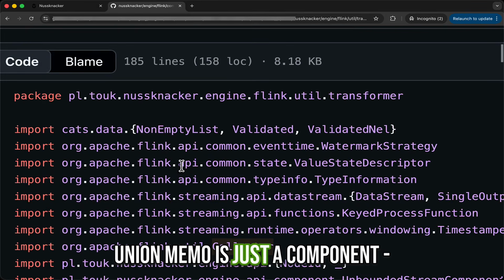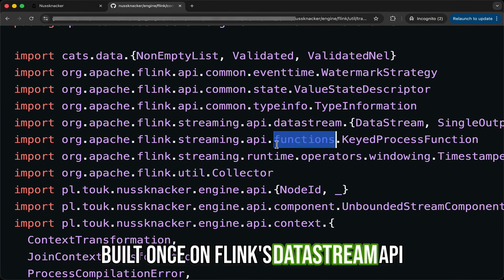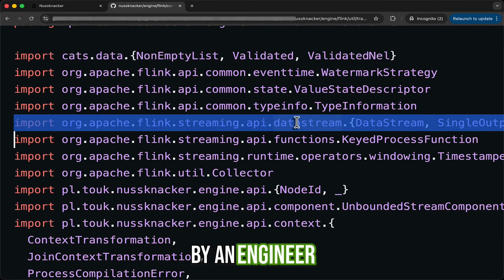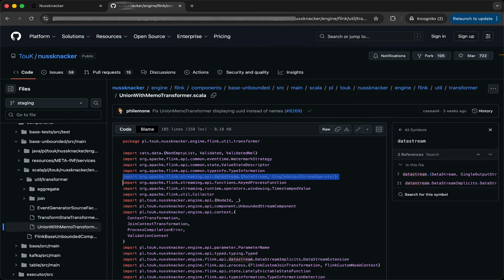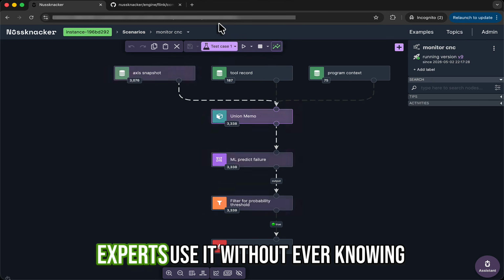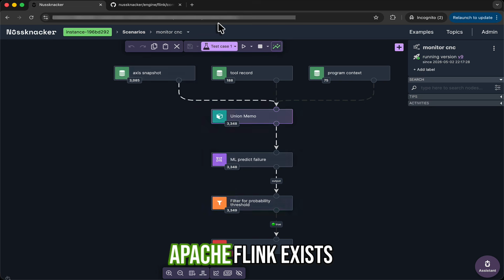Union Memo is just a component built once on Flink's DataStream API by an engineer. In Nussknacker, your domain experts use it without ever knowing Apache Flink exists.